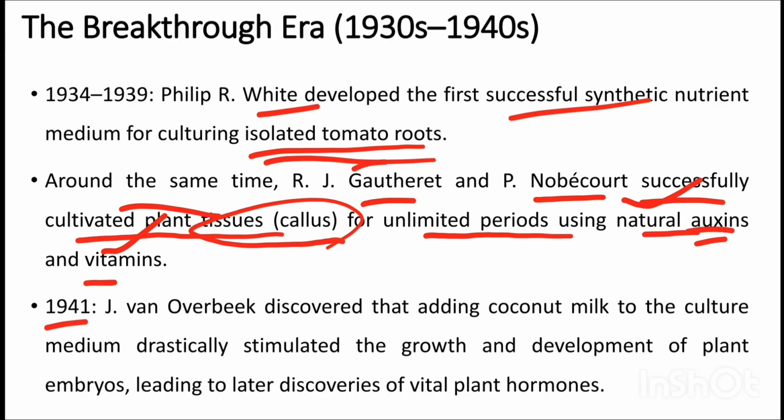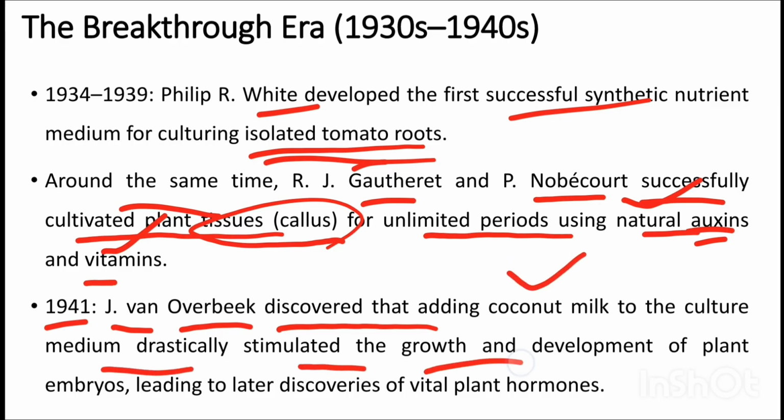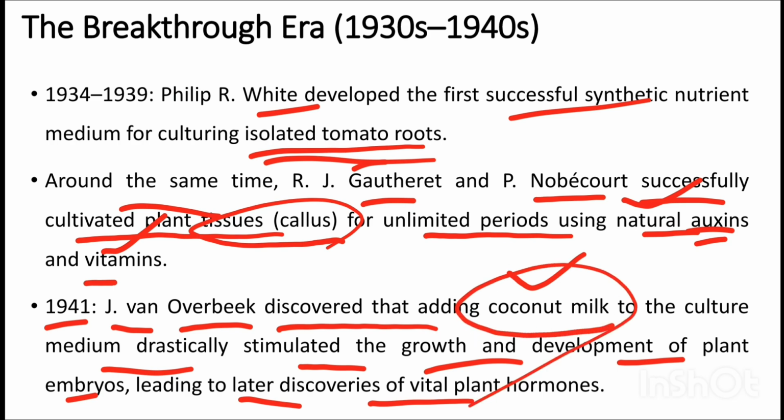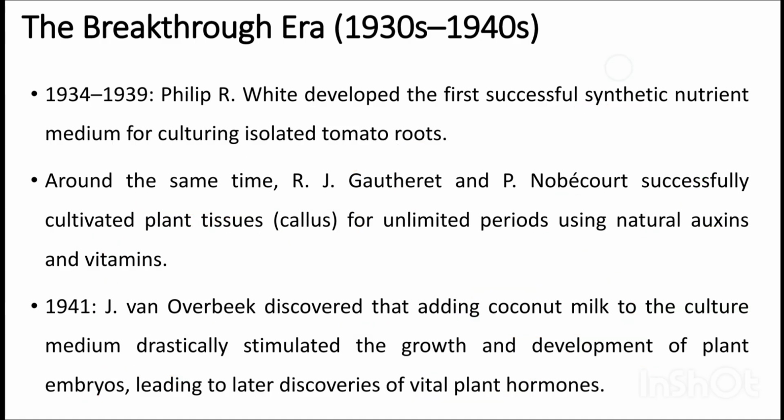In 1941, J. van Overbeek discovered that adding coconut milk to culture medium drastically stimulated the growth and development of plant embryos, leading to later discoveries of plant hormones, vital plant hormones. So he discovered that the coconut milk can be a vital component of tissue culture medium.